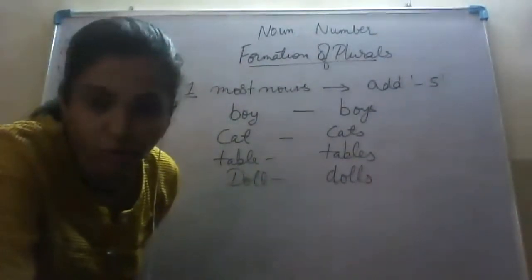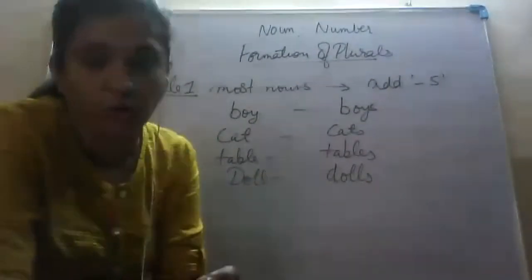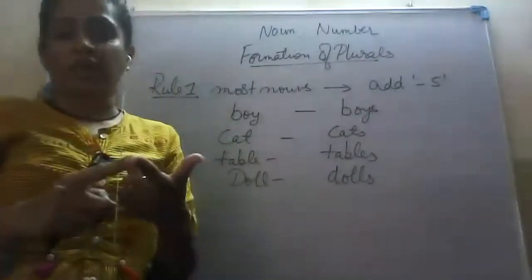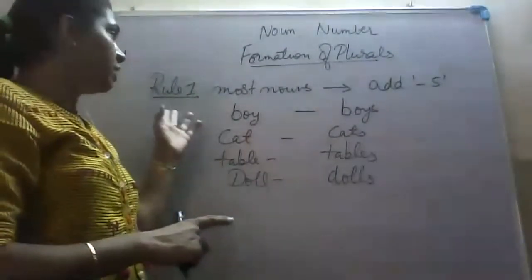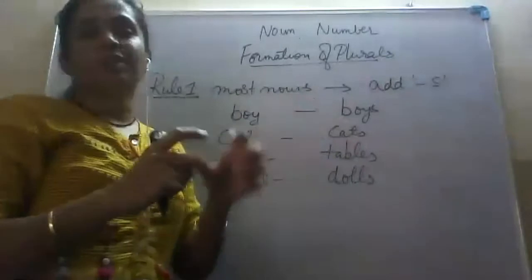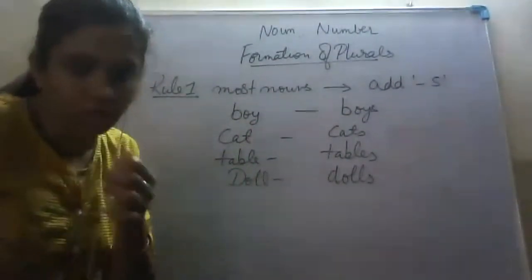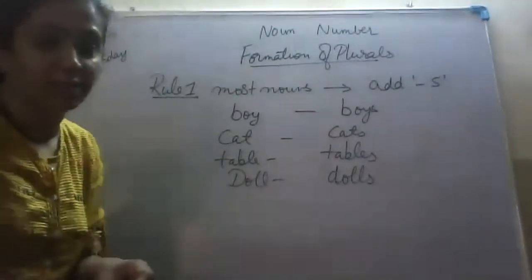Dolls, photos, very good. This photo is an exceptional case. This word photo is an exception case which I will be explaining you in another rule when the word is ending with O. Okay, done? So, you all have understood? Okay, Mitul, photos is an exception case again.